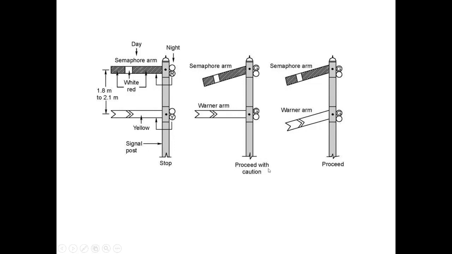Okay, so depending upon the angle of the arm, the semaphore gives the indication. So the second diagram gives us the indication of proceed with caution, and the third indication is proceed.